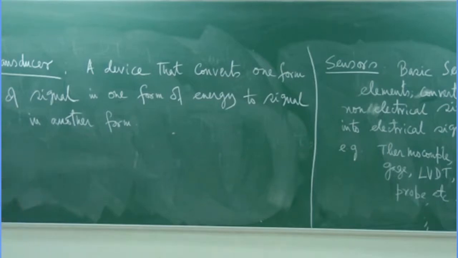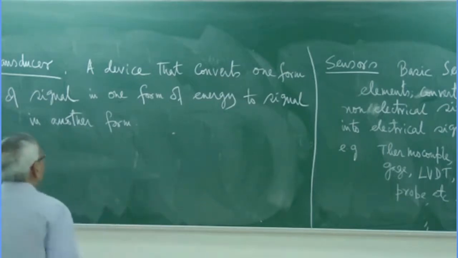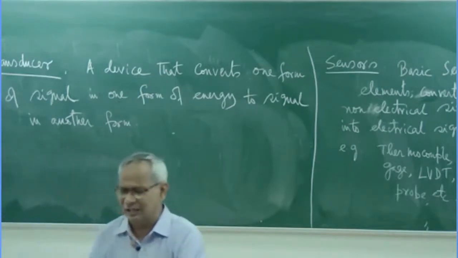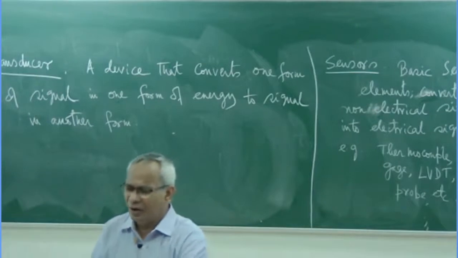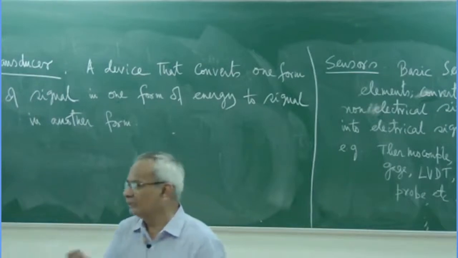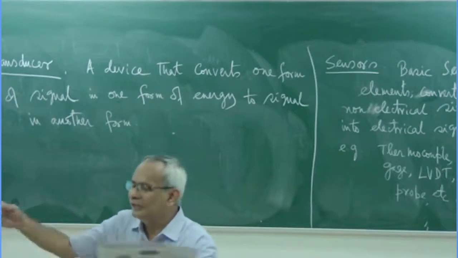To another form. That means it is converting a mechanical energy signal to an electrical signal, or electrical to mechanical, chemical to electrical, or electrical to chemical, or many other forms.